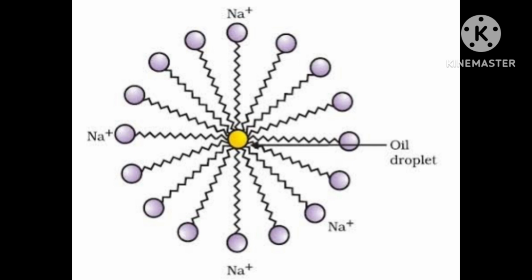Sodium stearate: CH3(CH2)16COONa. That is 16 CH2 plus CH3, a total of 17 carbons in the hydrocarbon, and after that COO Na plus.